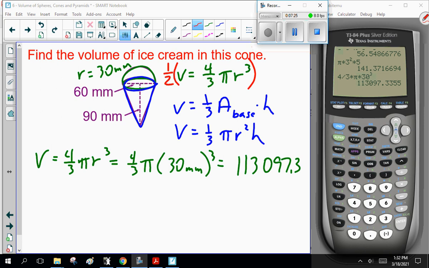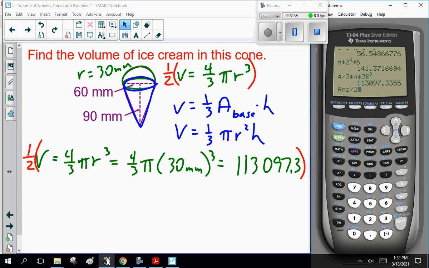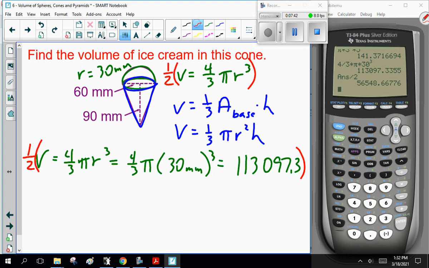Now, thank you for pausing to do the calculations. The reason I want to check the hemisphere is because so many people do all this great calculation, and then quickly forget it's a hemisphere. It's half. So you take your answer and divide it by 2, and you get a volume of 5,654.87 cubic millimeters. I should be using units, millimeters. And you're going, holy crap, that's a big number. That's why we do unit conversion, but that's a different lesson. We're not doing that today.